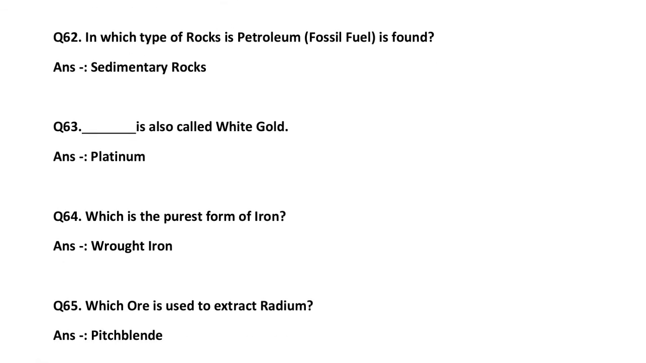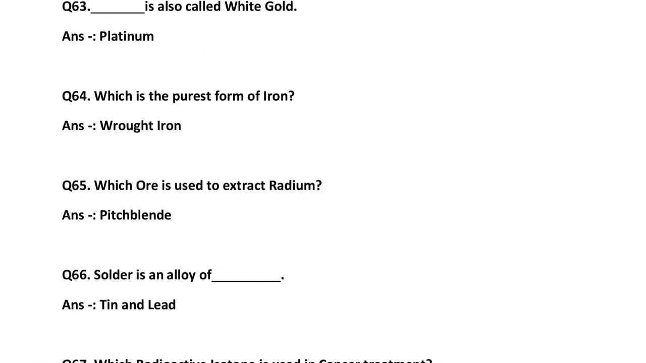That is wrought iron. 65. Which ore is used for the extraction of radium? That is pitchblende. Pitchblende is an ore of radium used for the extraction of radium.